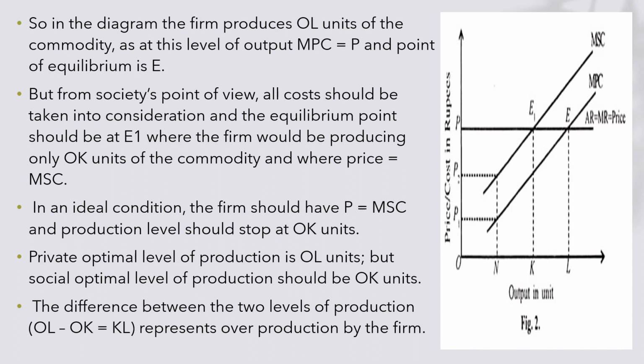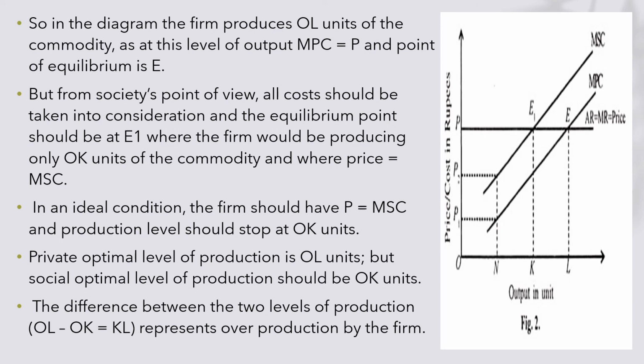In this case, at this level of output MPC equals P, which would make an equilibrium at E. But from the society's point of view, all costs should be taken into consideration, and equilibrium should be at a different point. In the ideal condition, the firm should have kept P equal to MSC.